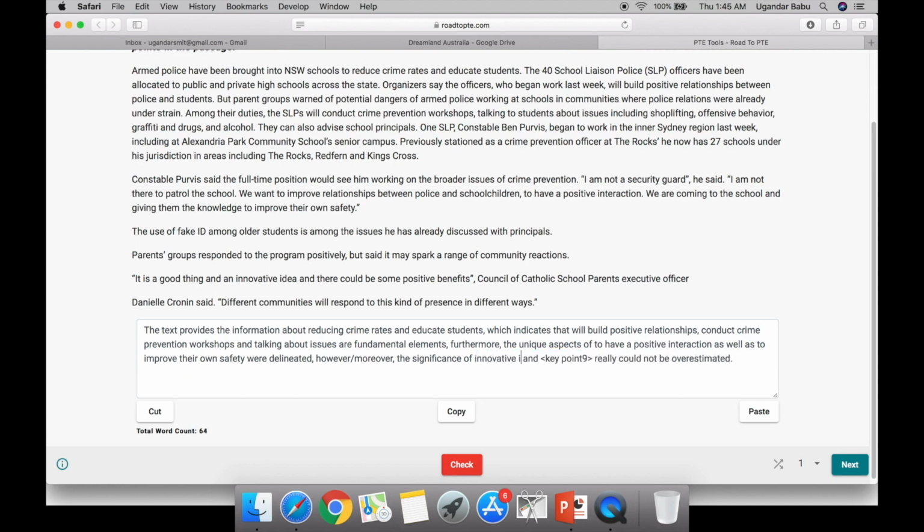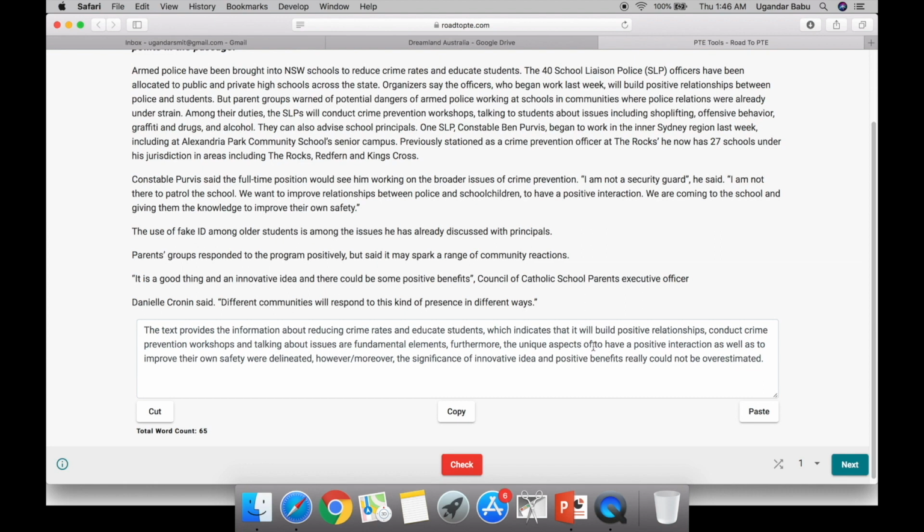Innovative idea and positive benefits. Now review it and correct the grammar. The text provides the information about reducing crime rates and educate students, which indicates that it will build positive relationships. Conduct crime prevention workshops and talking about issues are fundamental elements.